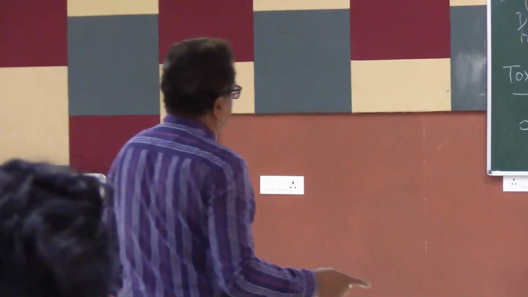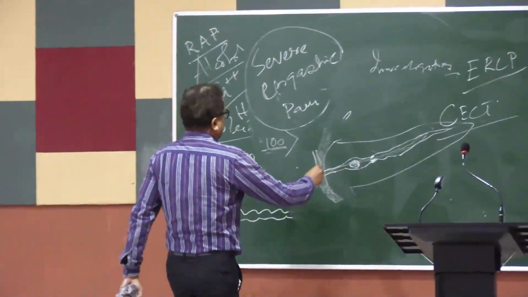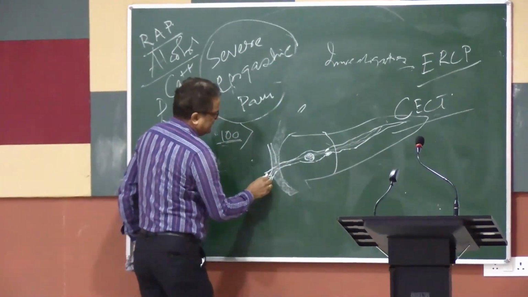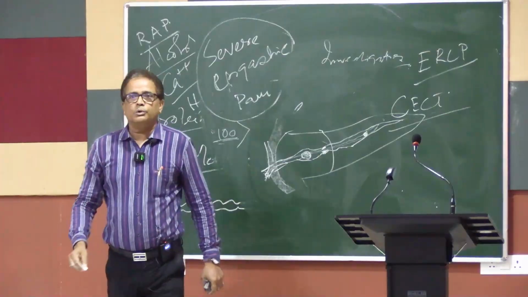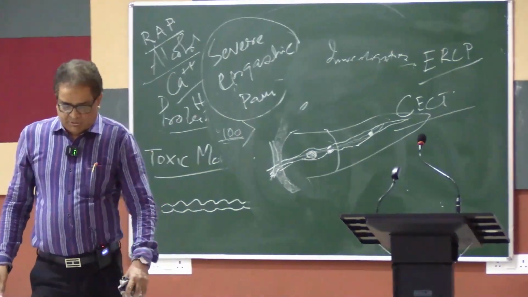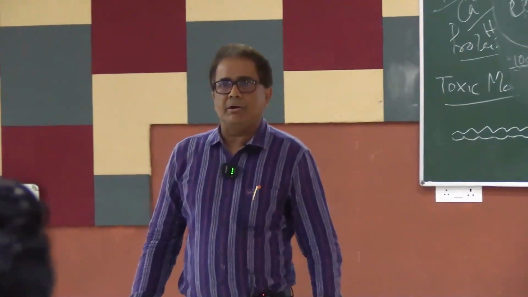That means only one; if there are many strictures, you cannot do that. Most of the stricture and stone are located within the head of the pancreas. That means very near from there. If there is a stone here, they won't be able to take it out. So this is how we diagnose chronic pancreatitis on the basis of CT scan.